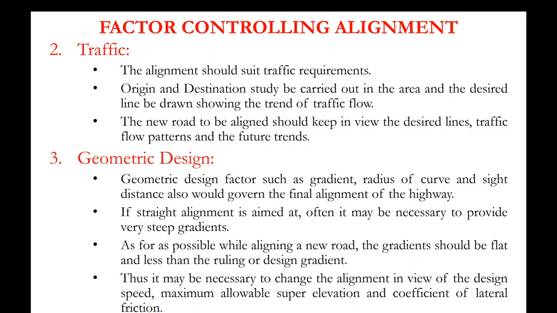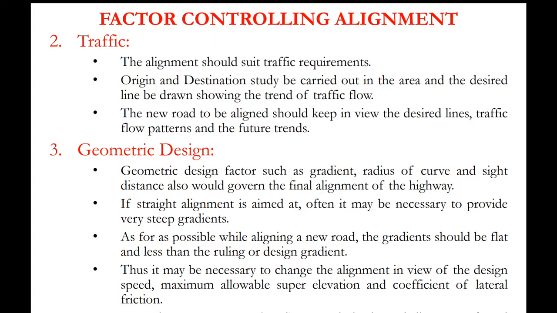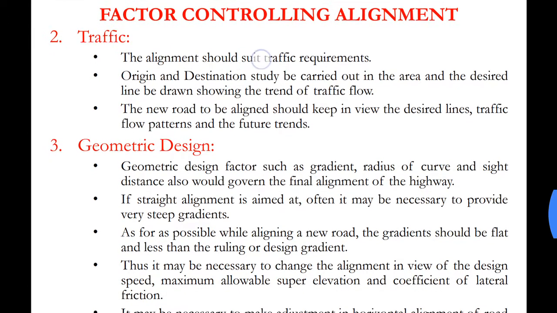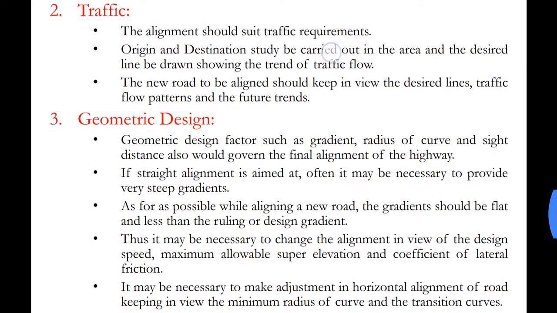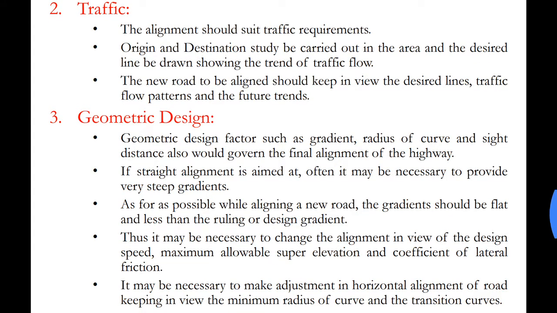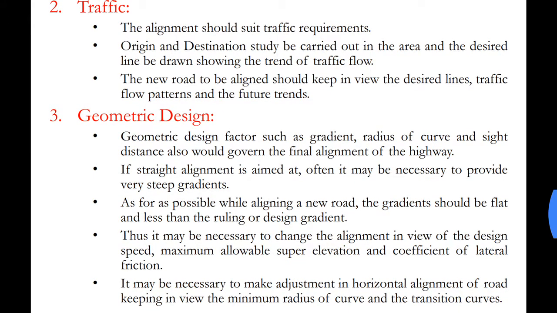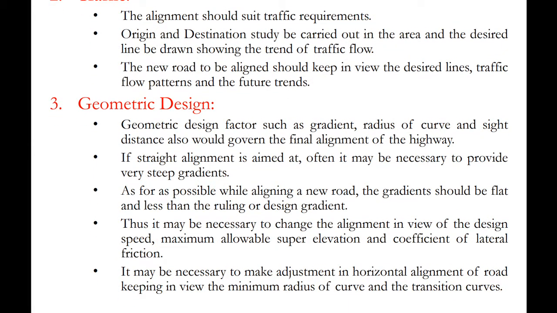The next factor is traffic. The alignment should suit traffic requirements. Origin and destination studies should be carried out in the area and the desired line should be drawn showing the trend of traffic flow. Now what is this desired line? This we'll study in module number 3, traffic engineering.